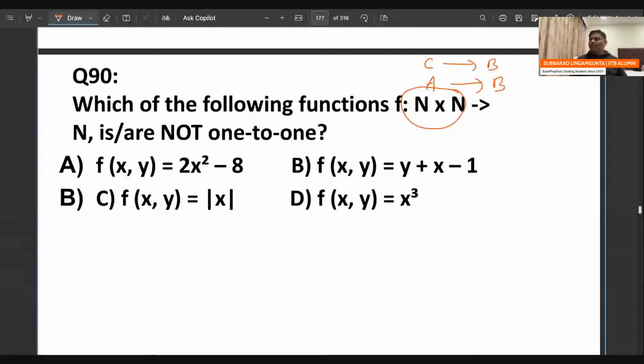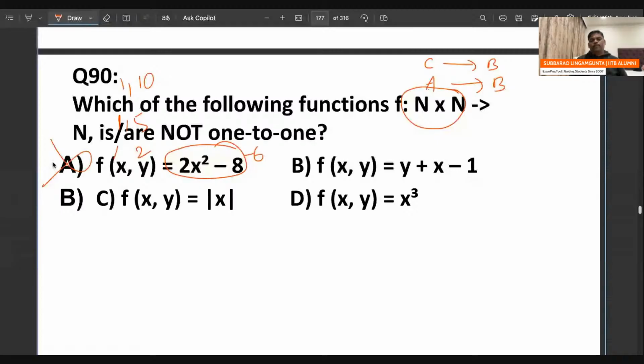So if you see option A, observe clearly. If I give 1 2, it goes to x square, so 1 square becomes 1, 2 into 1 is 2, 2 minus 8 is minus 6. 1 2 gives minus 6. The next one, 1 5, also gives minus 6. And 1 10 also gives minus 6. So it is not 1 to 1.